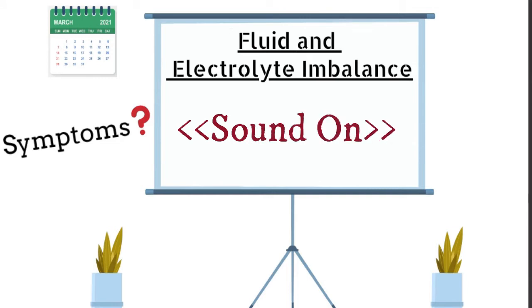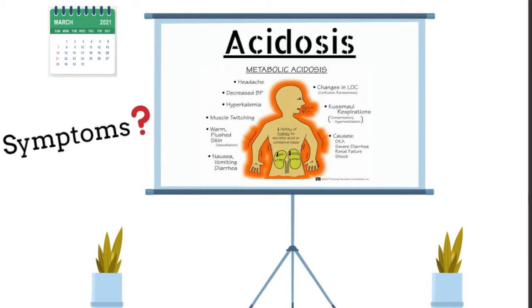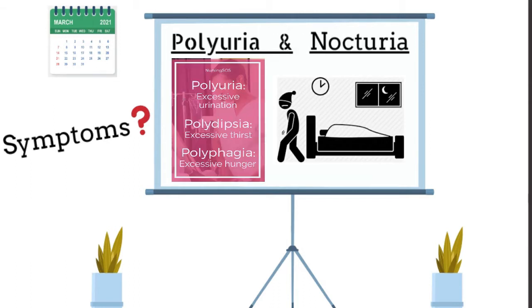The loss of glucose in the urine represents a large wastage of energy, and that results in increased elimination of water and sodium, resulting in an imbalance in the fluids and electrolytes of the body. Acidosis. In diabetes mellitus, ketones are produced at a rate that far exceeds the ability of the tissues to utilize them, and this results in increased concentrations of acetones in the body, also resulting in a fruity odor in the breath. Polyuria and nocturia.